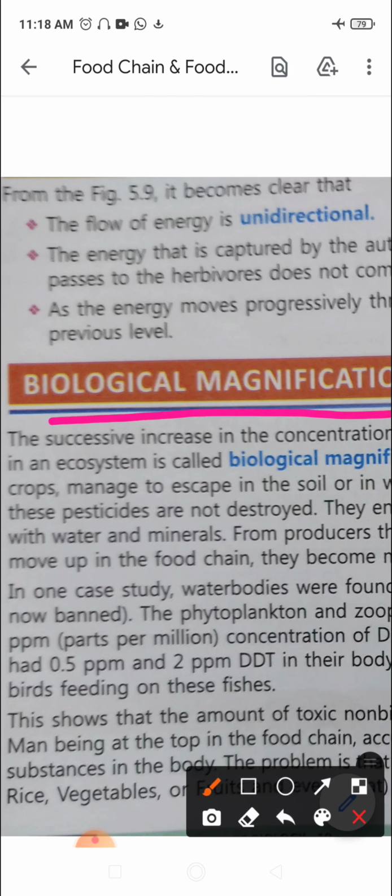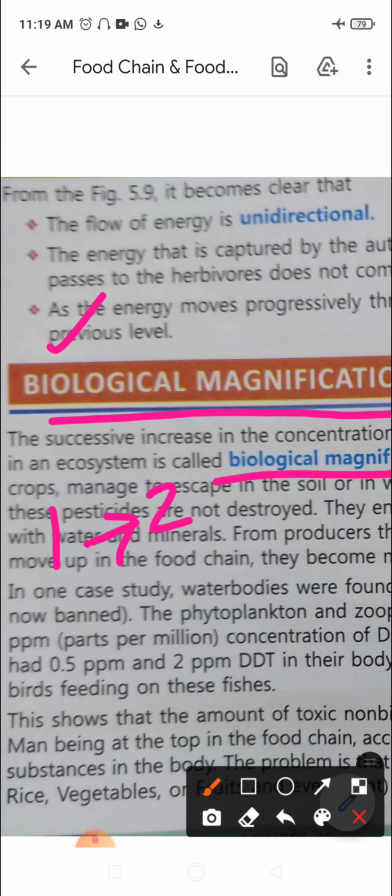Biological magnification. Biological, related to living organisms. Magnification, of course, means increasing, here of harmful chemicals. The successive increase in the concentration of some chemicals through different food levels of a food chain in an ecosystem is known as biological magnification.